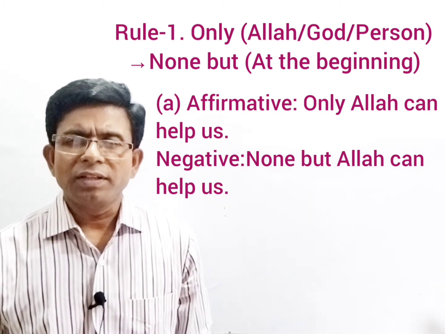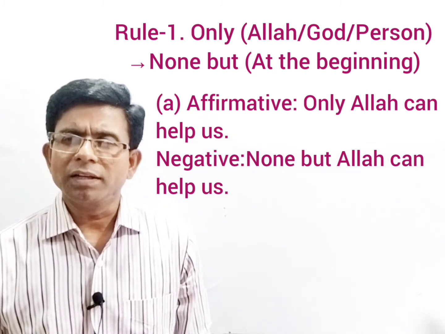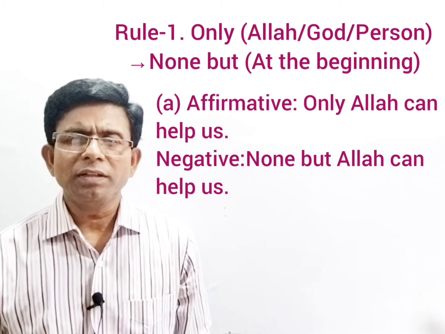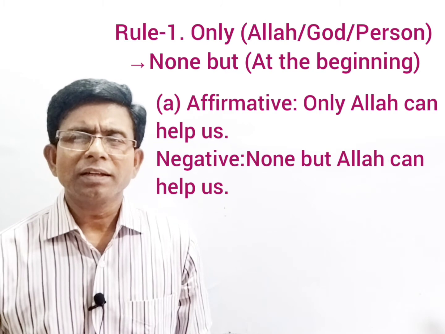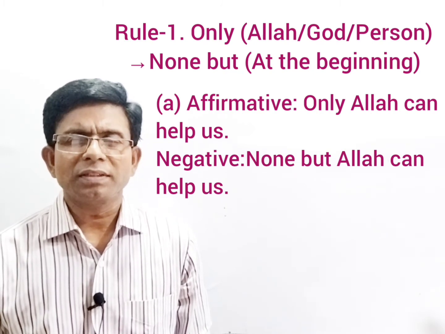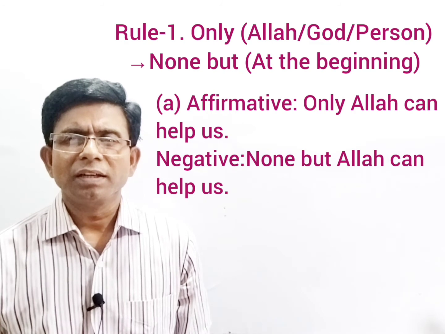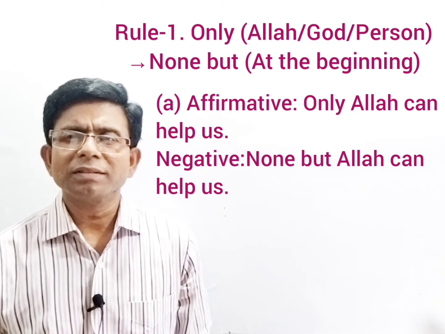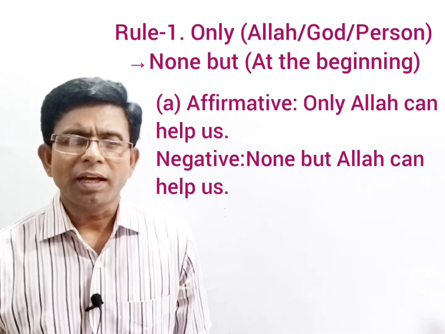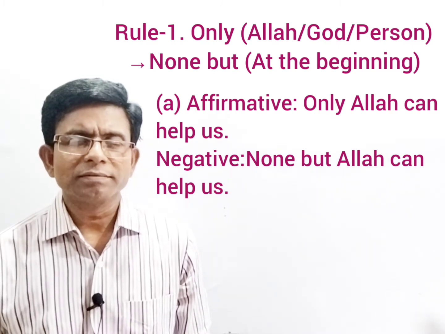Here only is given in regard to Allah. So your negative sentence will be: none but Allah can help us. That means you have to write none but at the beginning of the sentence and then the rest of the sentence. Okay, have you understood? I think you have understood well.